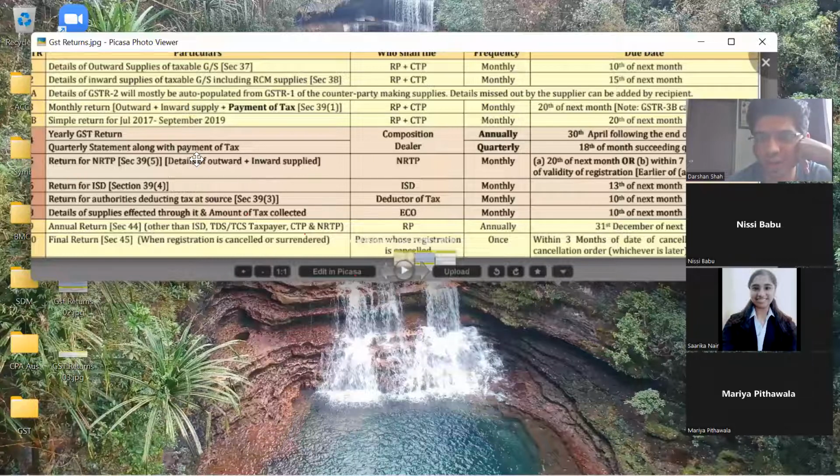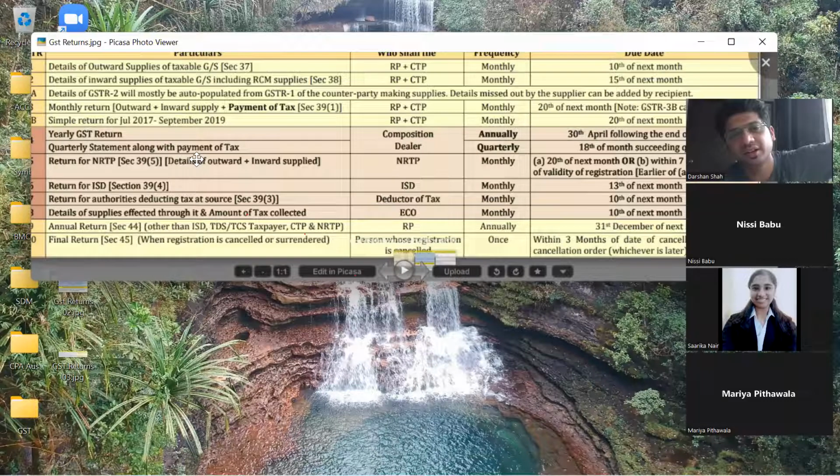For example, in the last few years my turnover was exceeding 40 lakhs, so registration was compulsory.